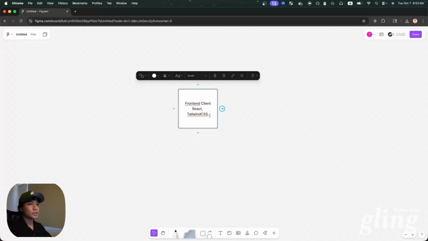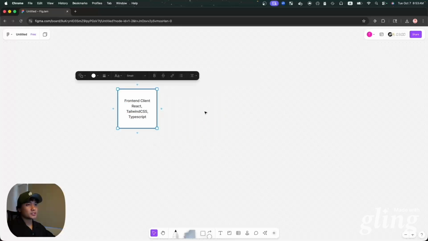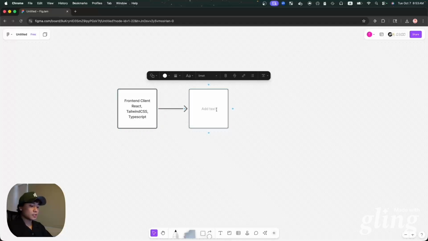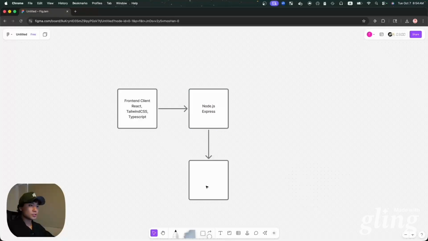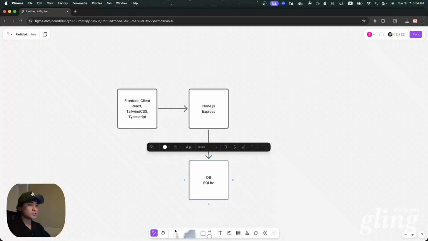So I know that I'm going to be using TypeScript, and that's pretty much it. That's for the back end. I'm going to be using Node.js. Probably the library I'm going to be using is Express. Maybe this Node server is going to have access to a database. So I'm going to have a database here. Maybe I'm going to use SQLite because that's pretty easy to use.